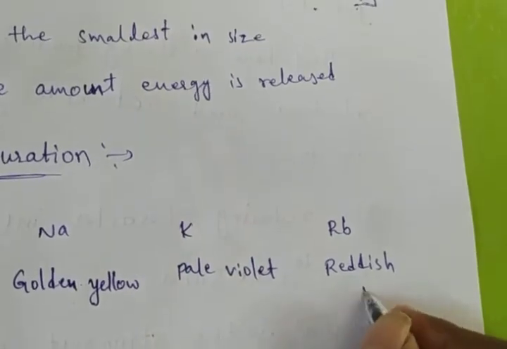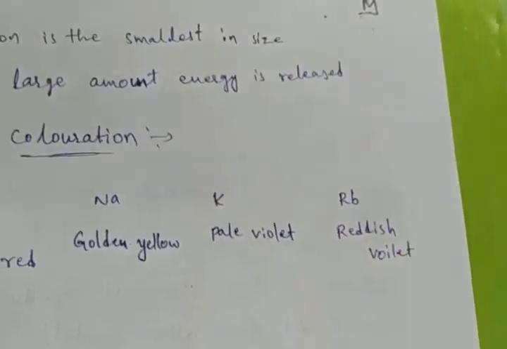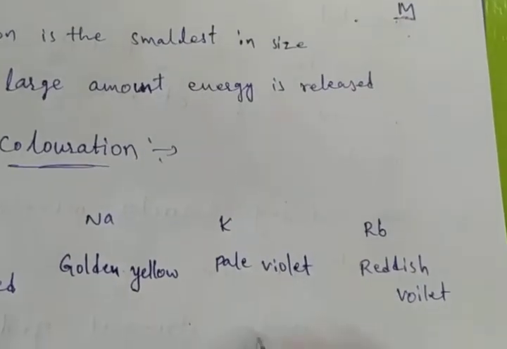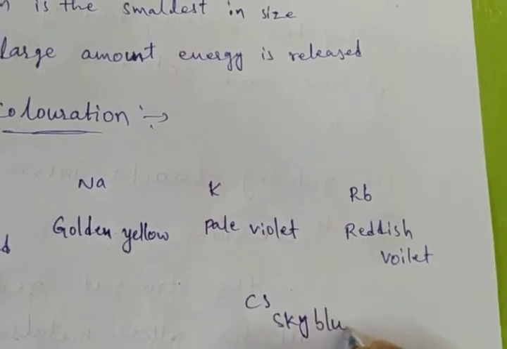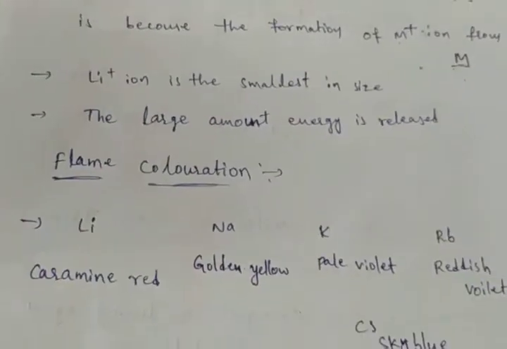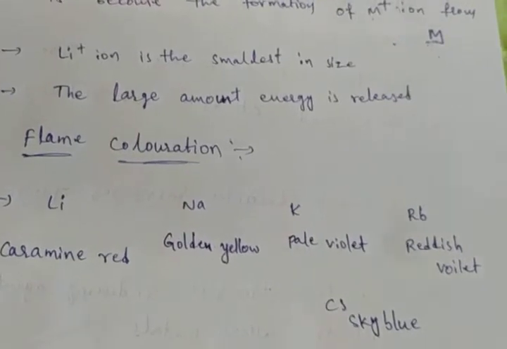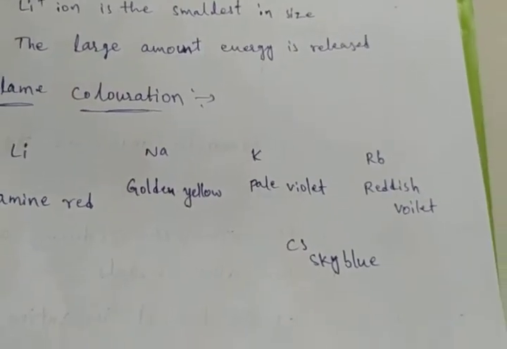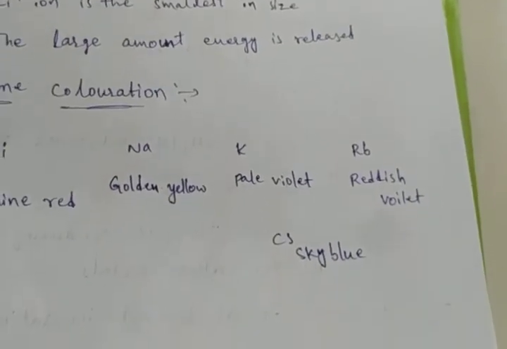Reddish violet. And the last one is cesium. Cesium is sky blue. These are the colors when alkali metals or their salts are heated in the flame of a Bunsen burner. They give this type of colors.